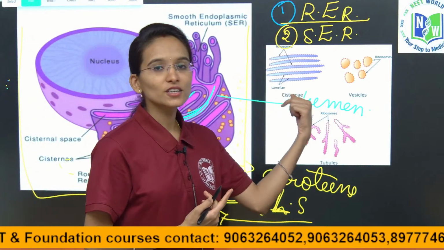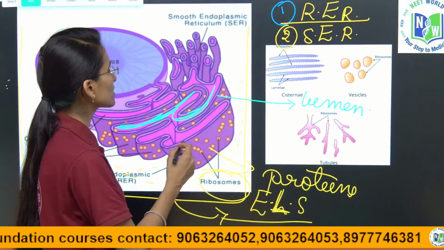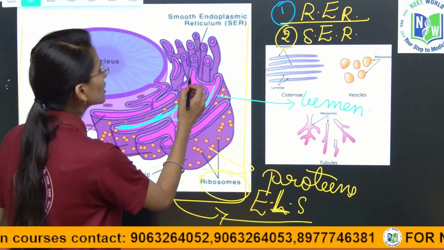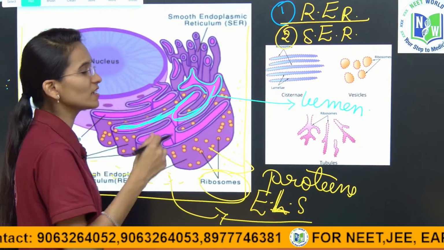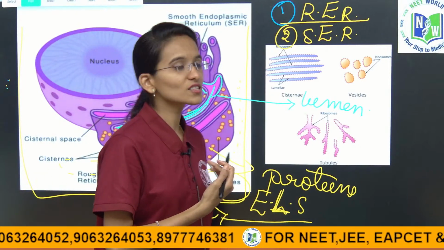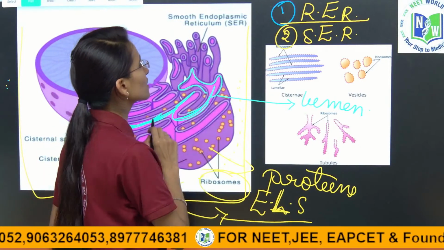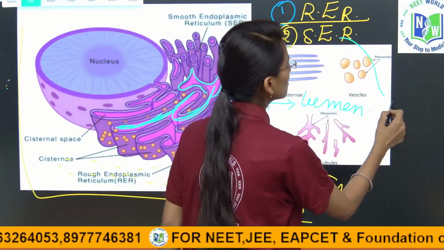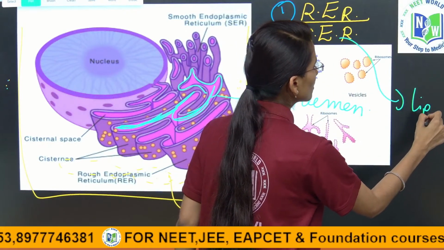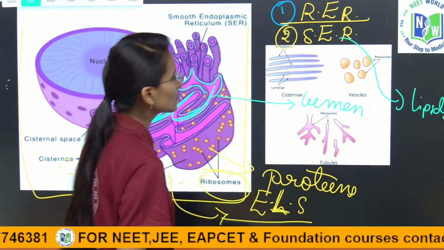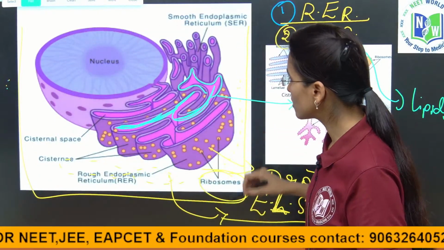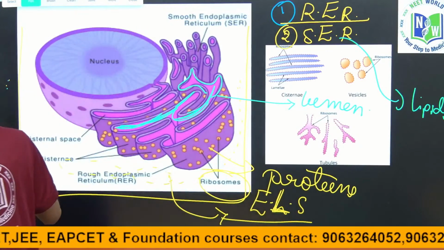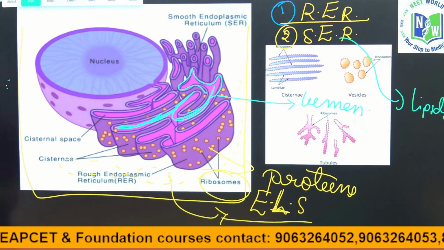Rough endoplasmic reticulum is involved in synthesis of proteins, and in the smooth endoplasmic reticulum you cannot find any granular structures. The smooth endoplasmic reticulum is involved in synthesis of lipids. Clear children? About these vesicles and vacuoles you are going to learn in the next subtopic, that is in the Golgi bodies.